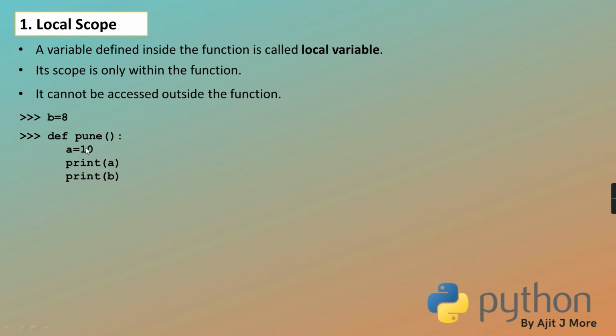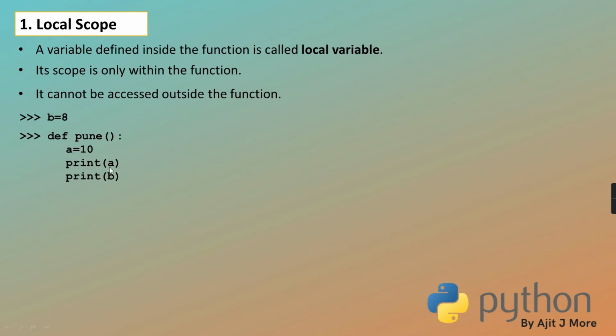But inside that you are defining one more variable, because you are assigning a equal to 10. When you have assigned some value to a variable inside the function, this variable is restricted to that function only. This a lives only within Pune.